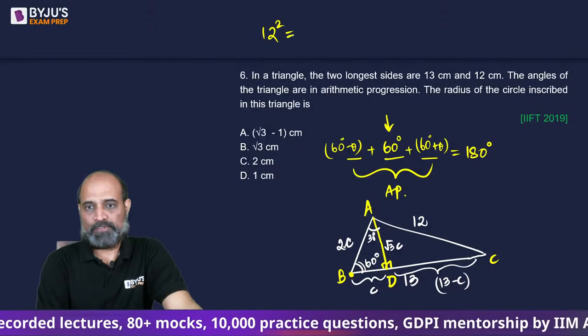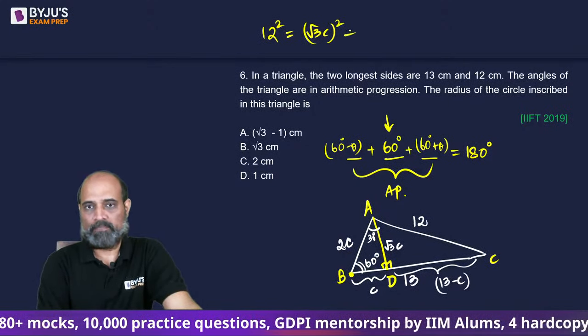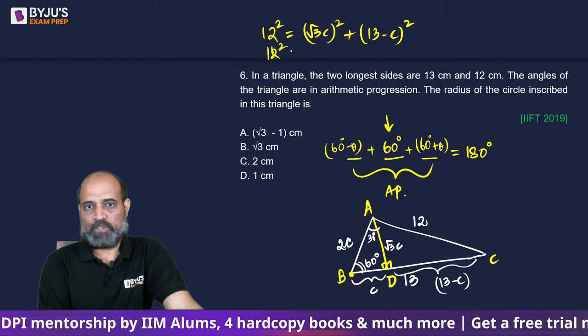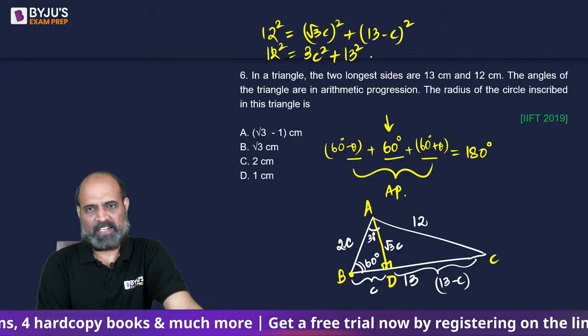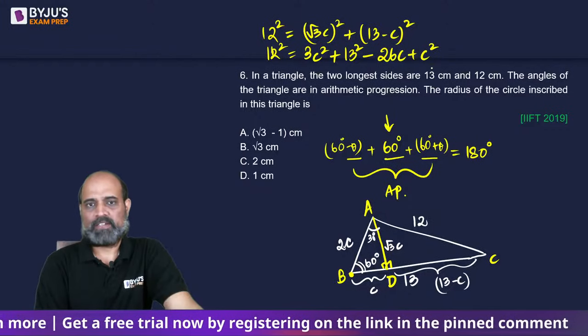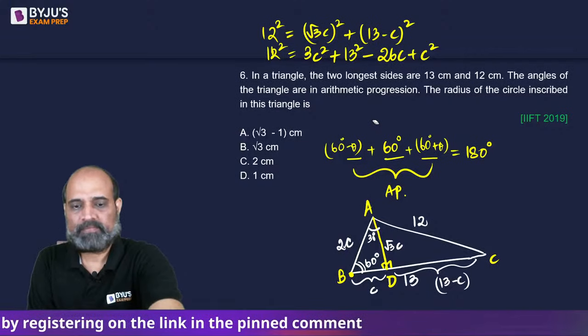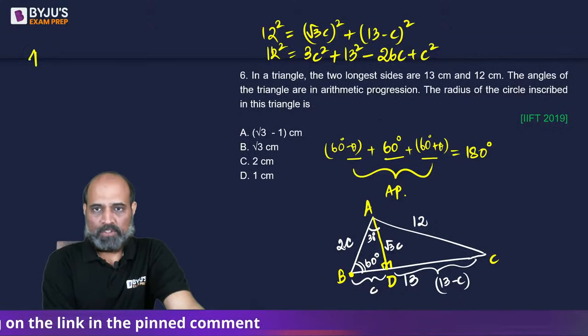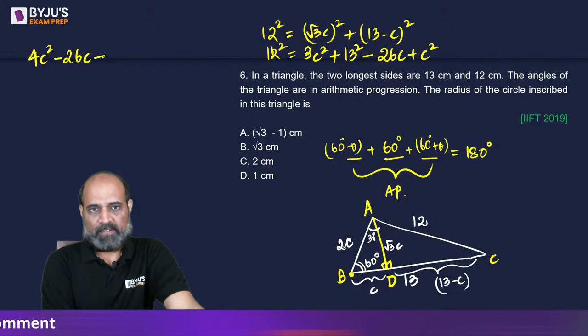So we will have 12 square is equal to (√3C) whole square plus (13 minus C) whole square, which will give me 12 square is equal to 3C square plus 13 square, 169, minus 26C plus C square, which will result in 4C square minus 26C plus 25 is equal to 0.